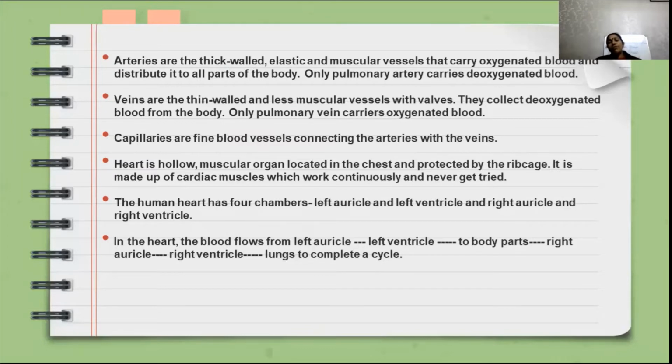Then from the left ventricle, blood flows to the different body parts. Then from the different body parts, it again reaches the right auricle. Then from the right auricle, it reaches the right ventricle, and finally reaches the lungs. So we can say one cycle of the flow of blood is completed. This way there are 2 cycles. So the blood circulates 2 times, double circulation of blood, which you will study in higher classes, in 8th class.